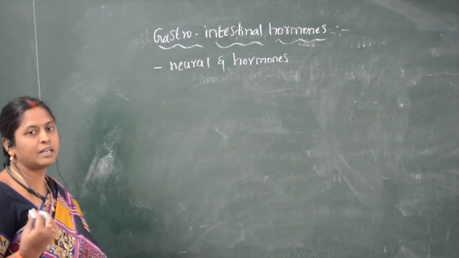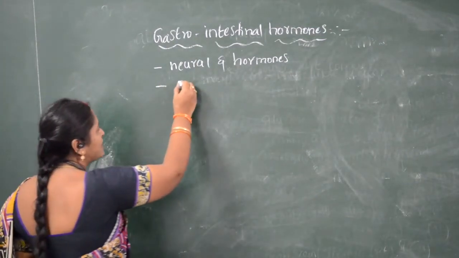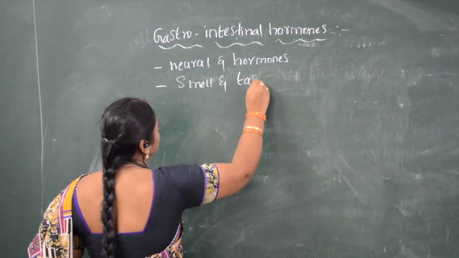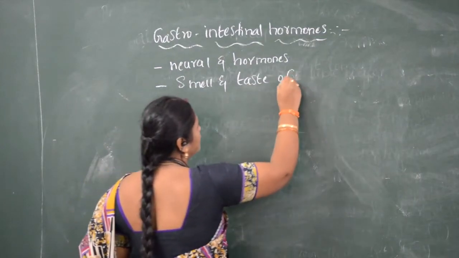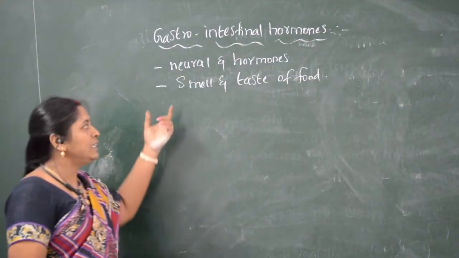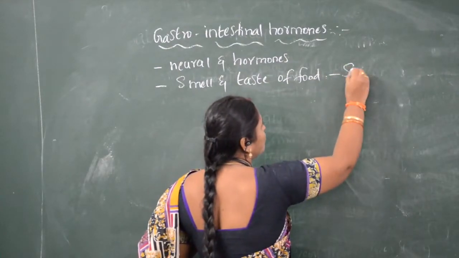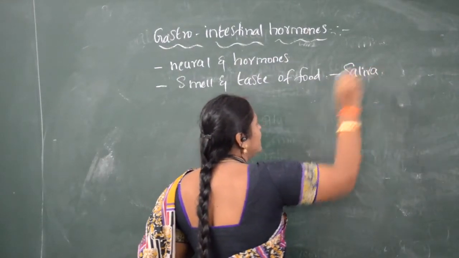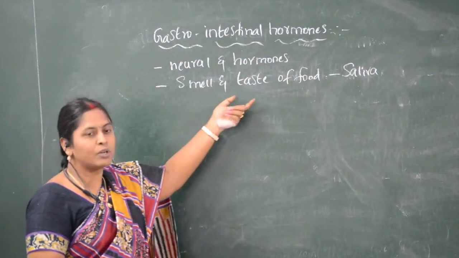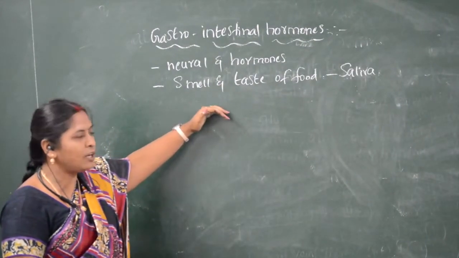How are these things in coordination? Suppose when we see a food shop, when we smell and taste food, in the oral cavity what is released? Saliva is released in the oral cavity. How is saliva released when we see aromatic food, or sense the taste and smell of the food?